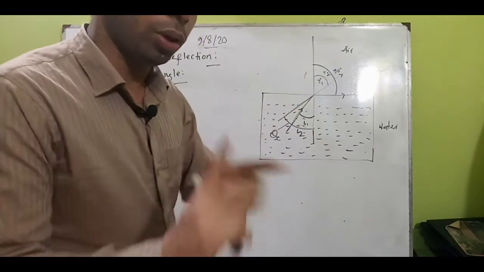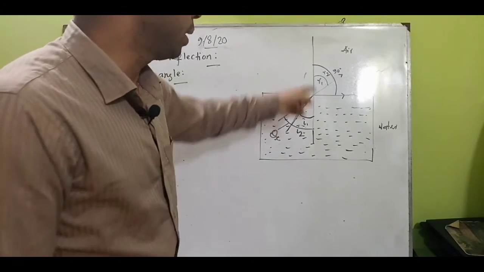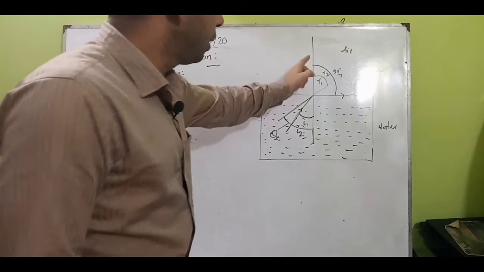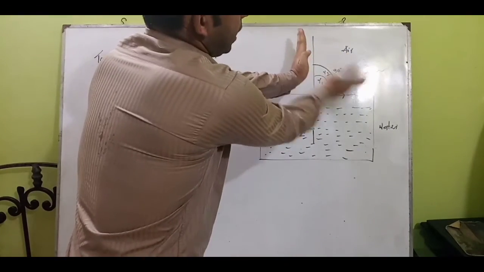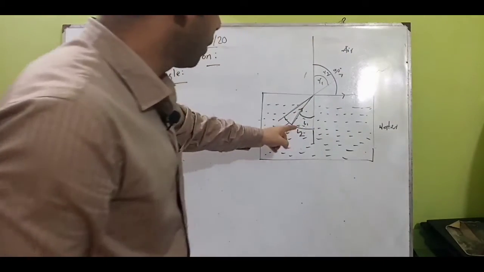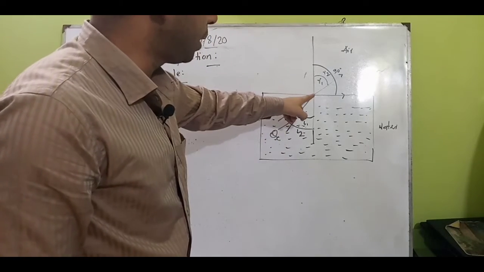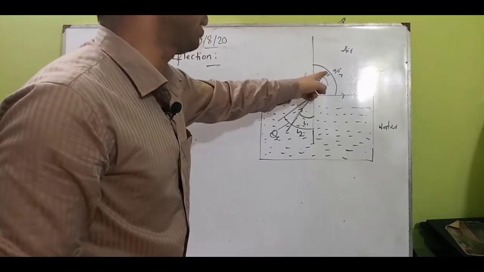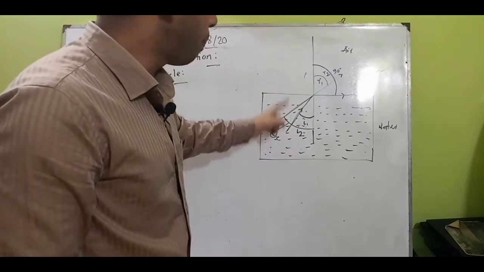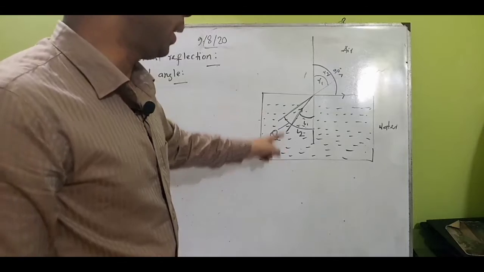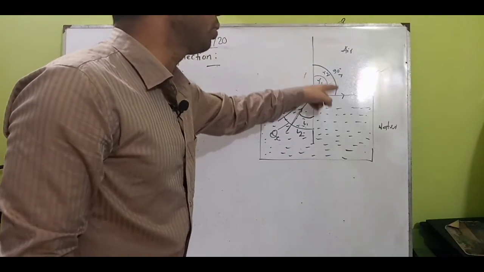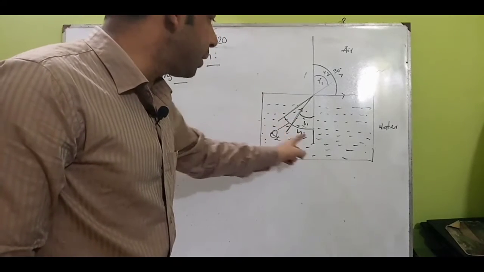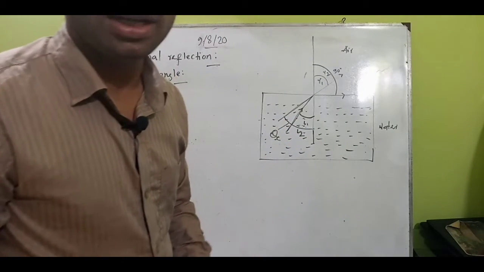At that time, the law of refraction says that the refracted angle will be greater than the incident angle, and it can go farther and farther from the perpendicular line. Another incident angle can produce another refracted angle, but again R2 will be greater than I2. But from this incident angle, the refracted angle can be 90 degrees, so this incident angle is called the critical angle.